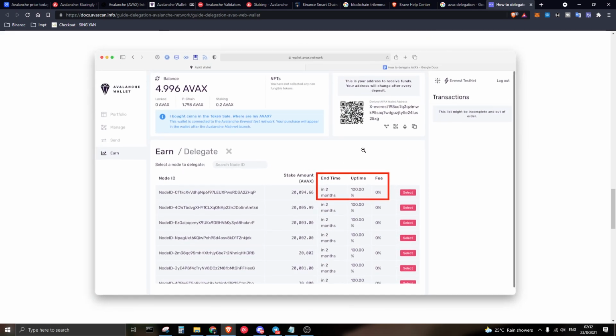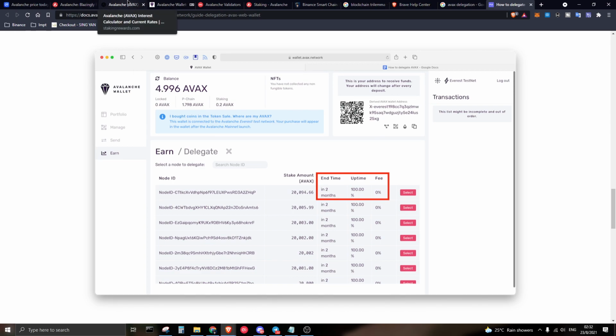Over here, you will be redirected to this page on a wallet, and from there, by choosing your nodes, you will see the node ID and the amount staked with them. After that, you have to understand how staking works. So how does AVAX staking work? It is very simple to understand.